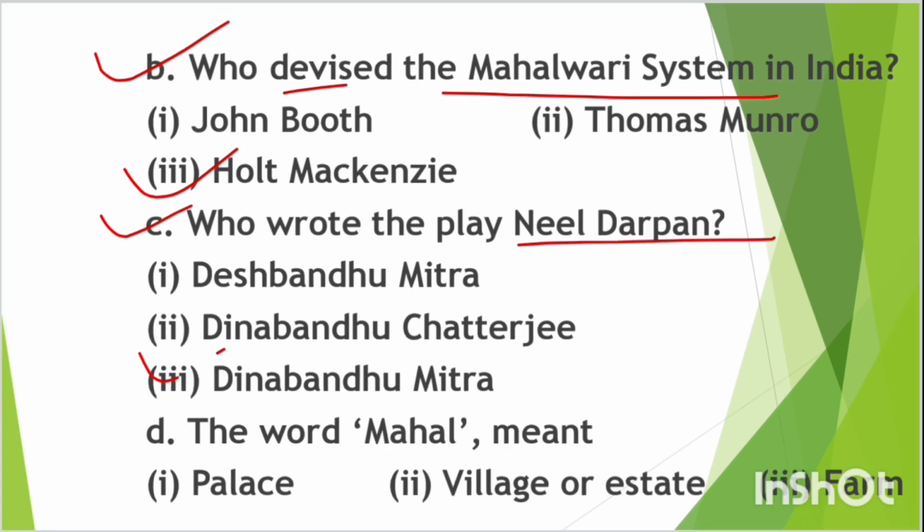Next question, question number D, the word Mahal meant: first option palace, second village or estate, third farm. So the answer for this question is option number 2, village or estate.